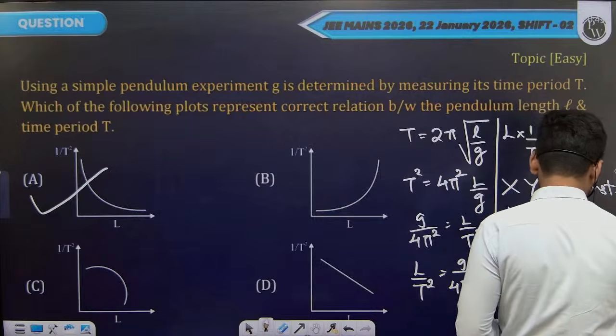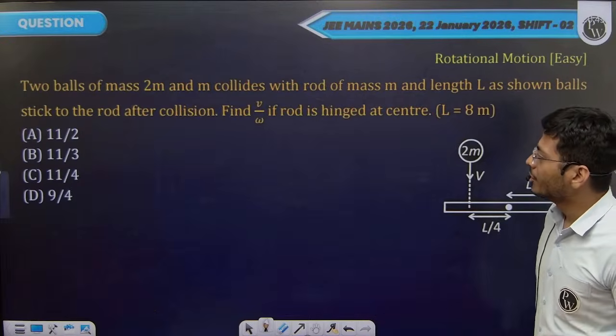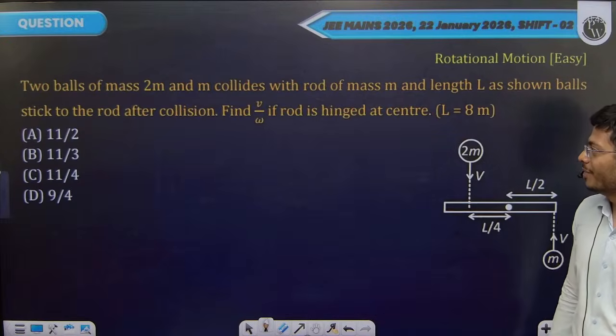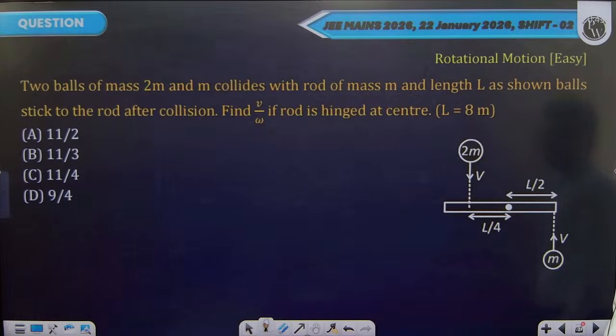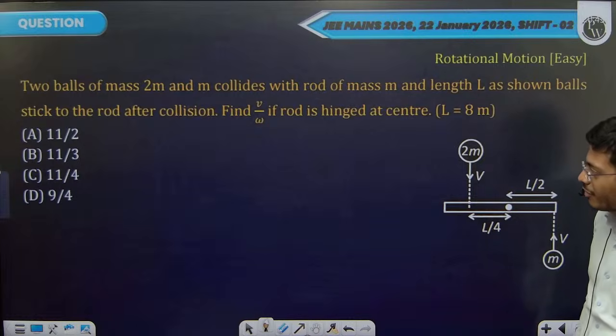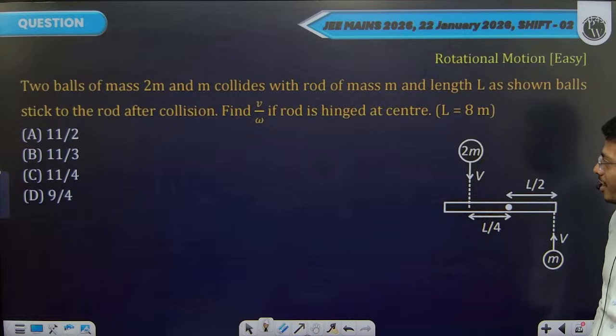To the next question. Two balls of mass 2m and m collide with a rod of mass m and length L as shown. The balls stick to the rod after collision. Find v by omega if the rod is hinged at the center.